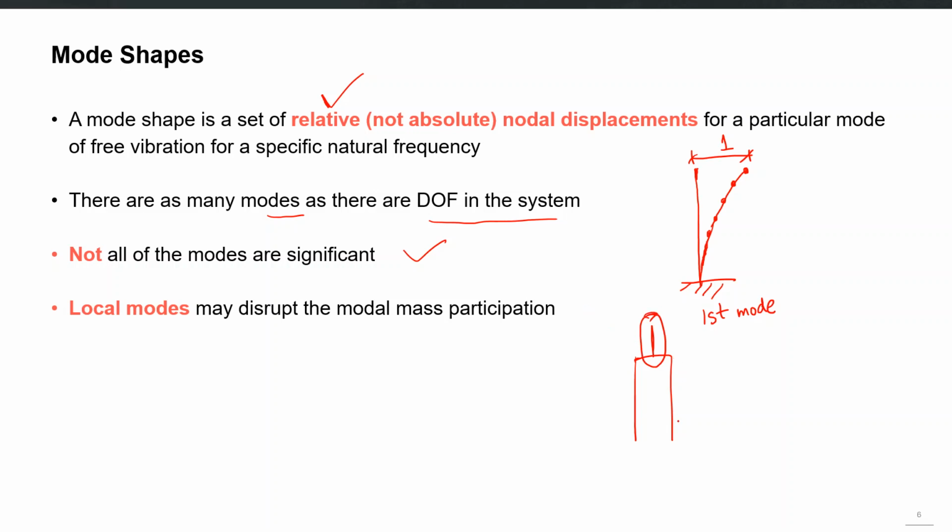The whole building will be standing still, and this one element will be oscillating in a to and fro motion. That kind of a mode, which doesn't represent a significant mass of the building and doesn't excite the significant mass of the building, is called a local mode, and that arises if you have any discontinued element or any other connectivity issue.